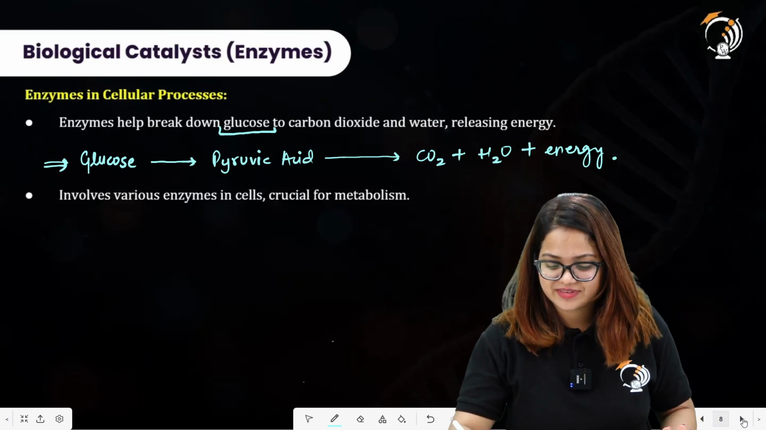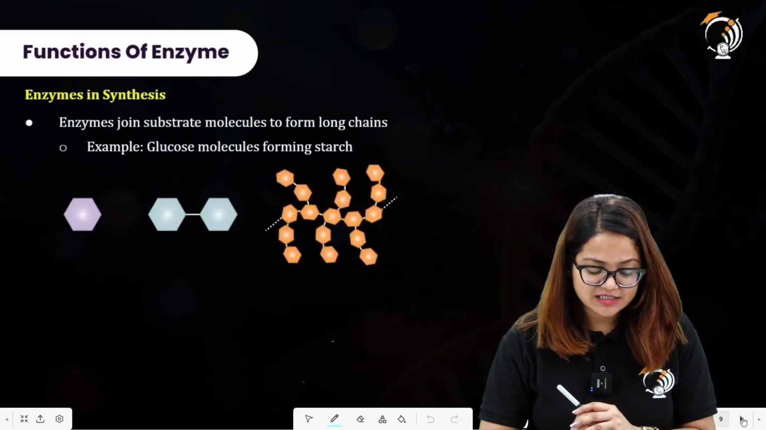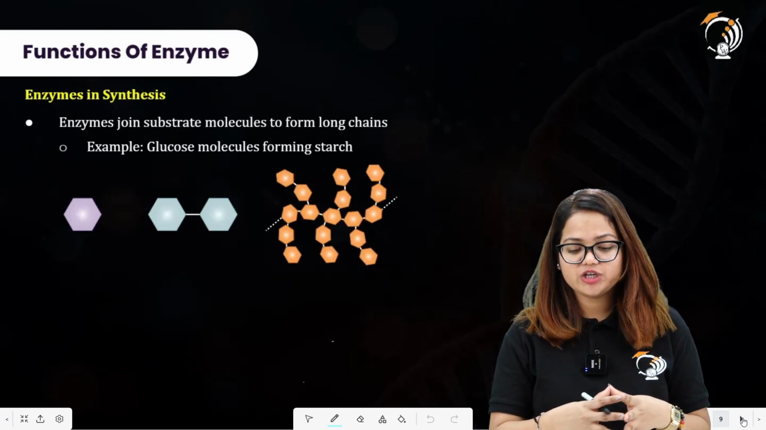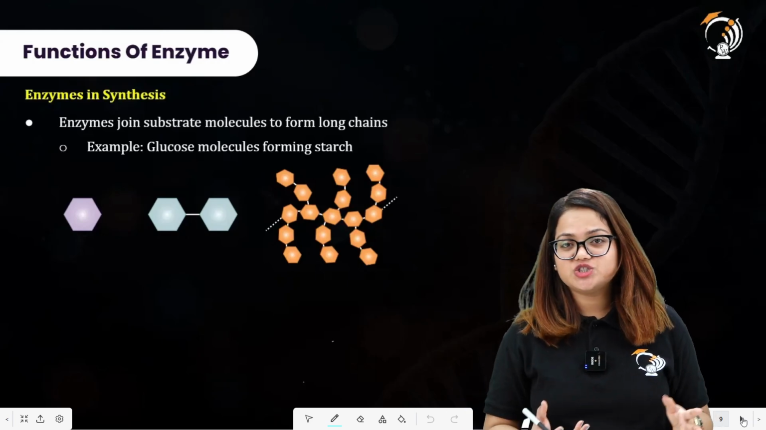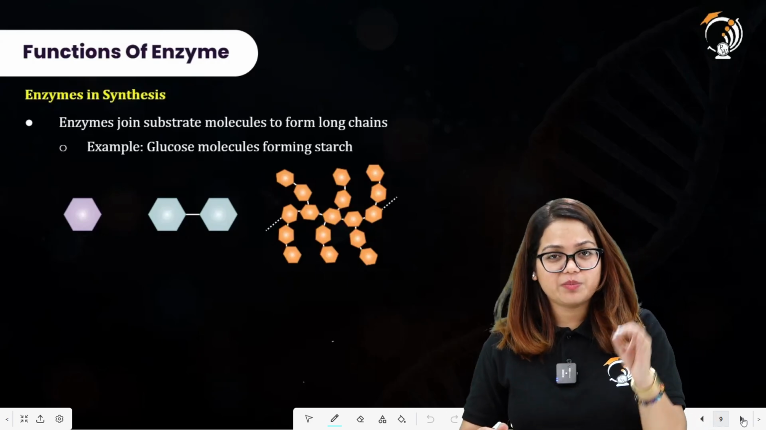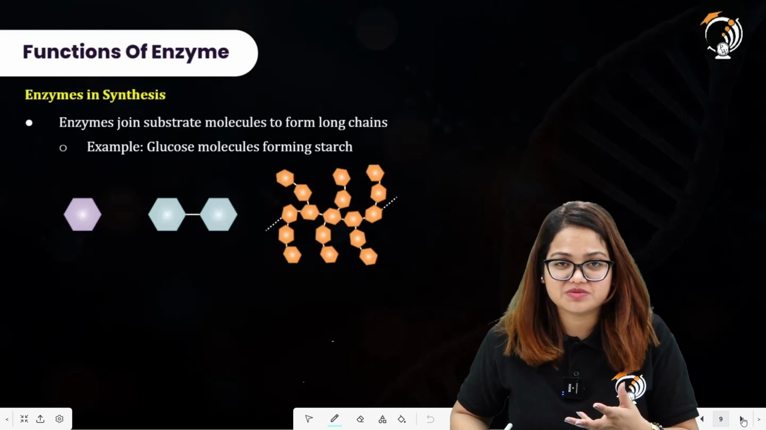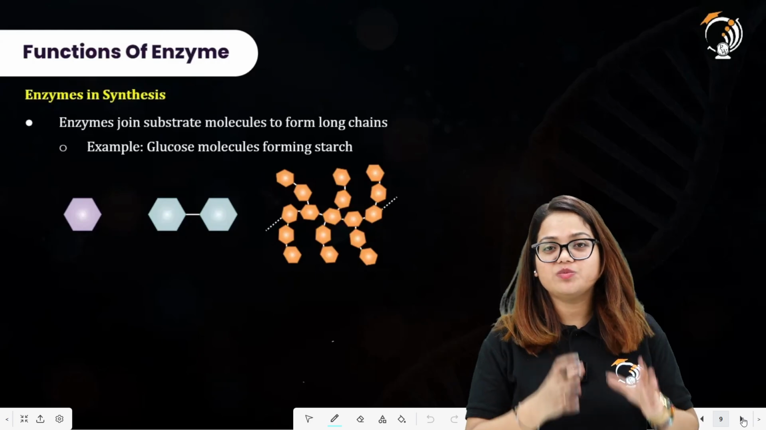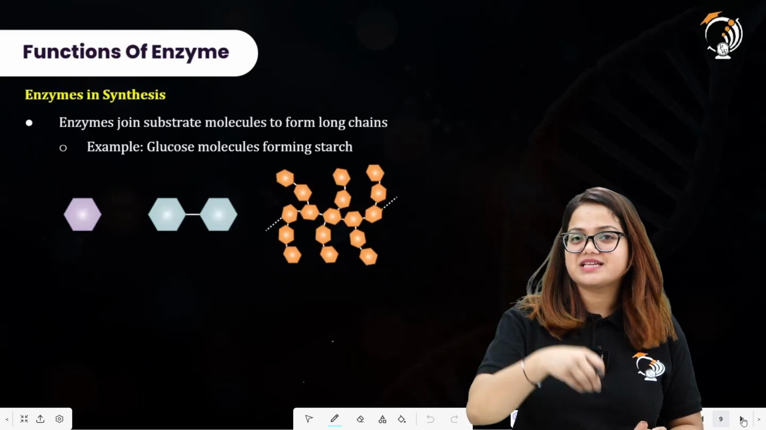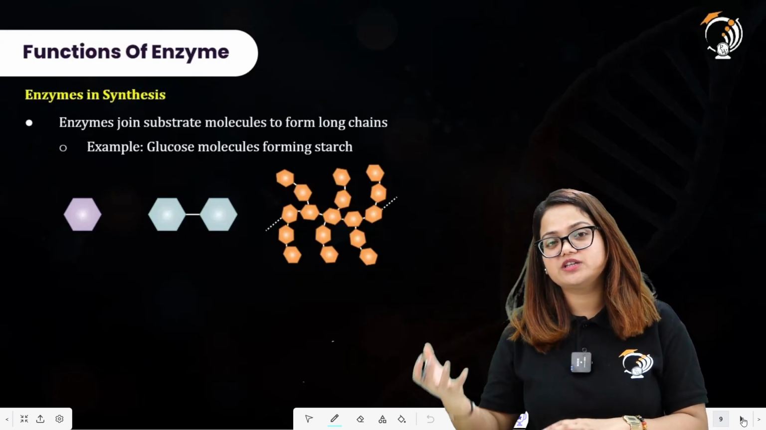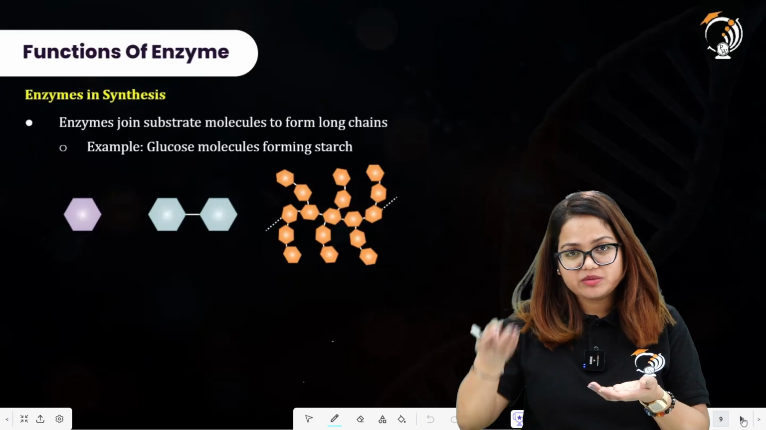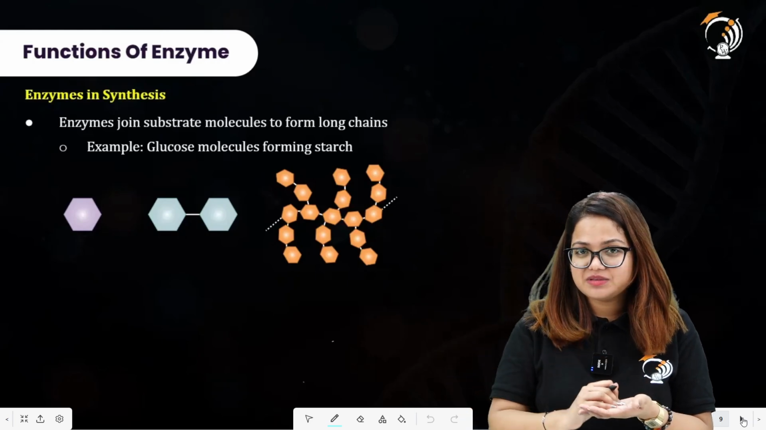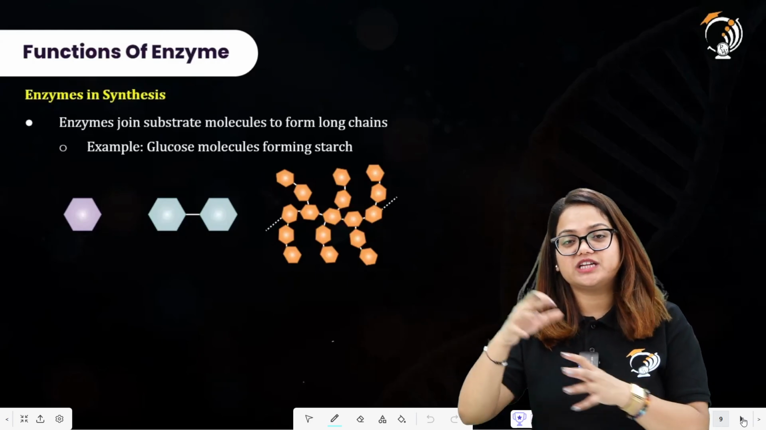All right. In synthesis, enzymes join the substrate molecules to form large chains, or you can say long chains. So what is the function of enzyme? The enzyme is acting upon the substrate. And what do we mean by substrate? The substance or molecule on which the enzyme is acting to convert it into another molecule, that is the product. So the substrate is being acted upon by the enzyme. The enzyme then converts this substrate molecule into the product.